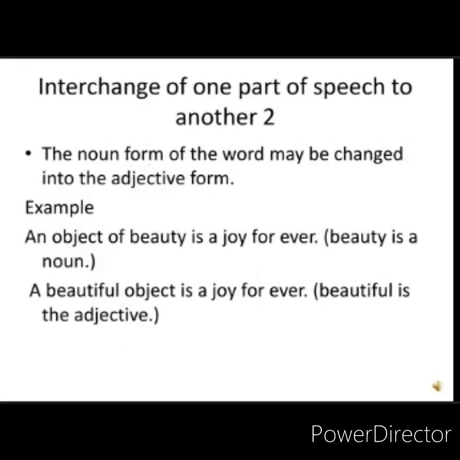Okay, let's now see how the noun form of the word is changed into the adjective form. An example. An object of beauty is a joy forever. Beauty, remember, is a noun. What do we do? We have to change it into an adjective. And we write, a beautiful object is a joy forever.